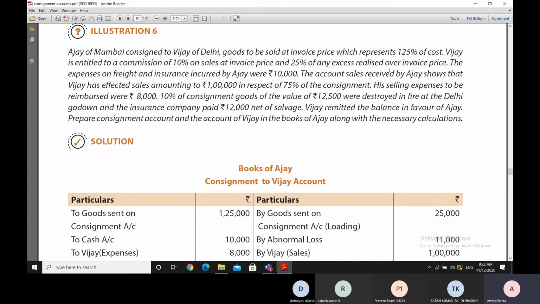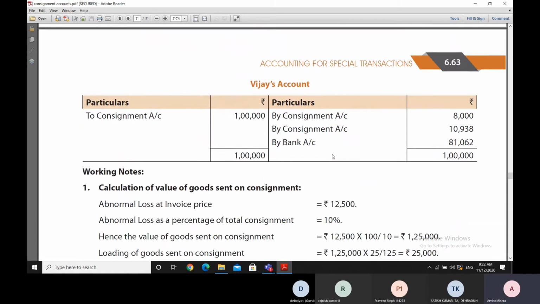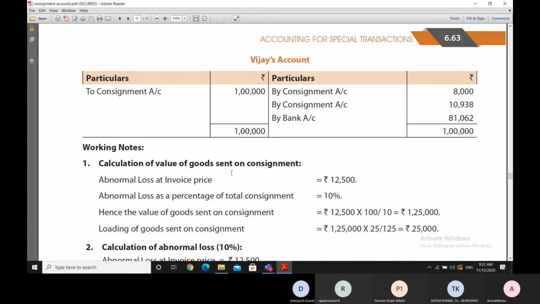Now thereafter what happens is that 10% of the goods have been lost. So firstly we'll look at the calculation of how we have valued the goods sent on consignment.